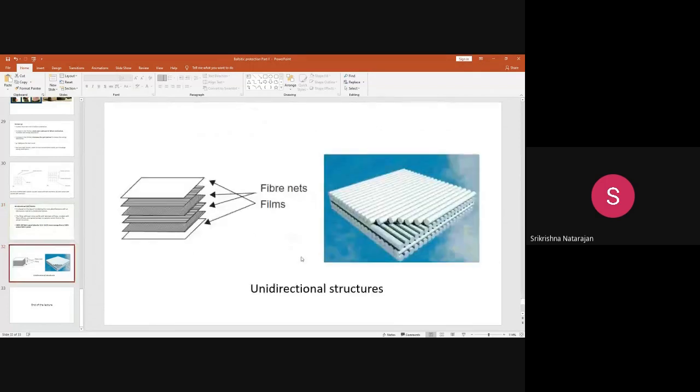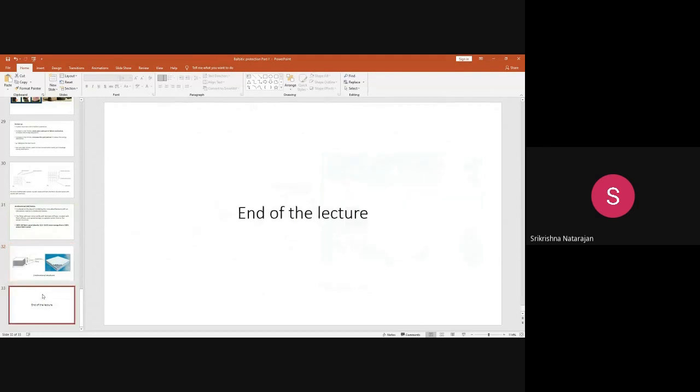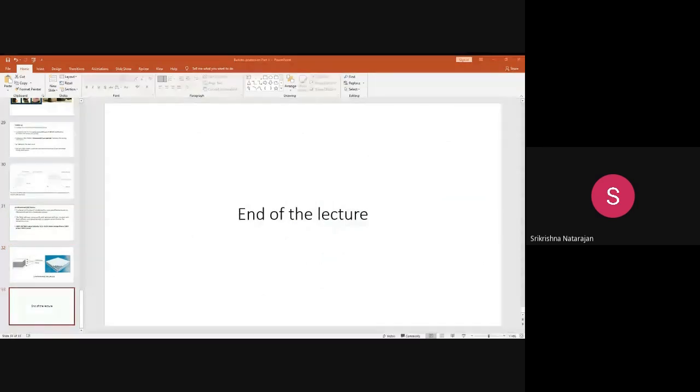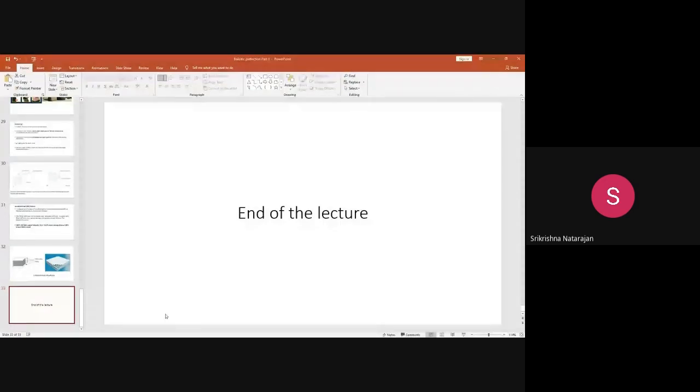Okay, so these are all the different fabric parameters that influence the ballistic protection. I am just stopping here for today. So this is about the second part of the ballistic protection.